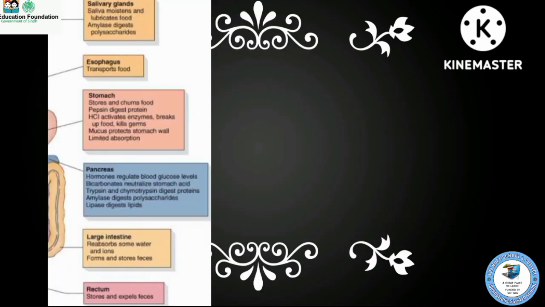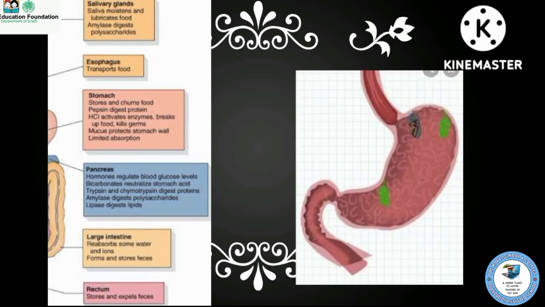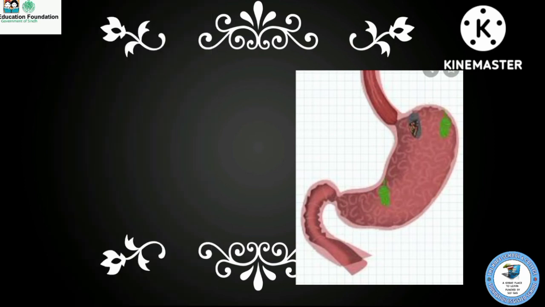The pharynx helps in swallowing. Another is the esophagus. The esophagus helps in transporting food. The function of the stomach is to store food, and pepsin digests protein. The function of the rectum is to store and expel feces.